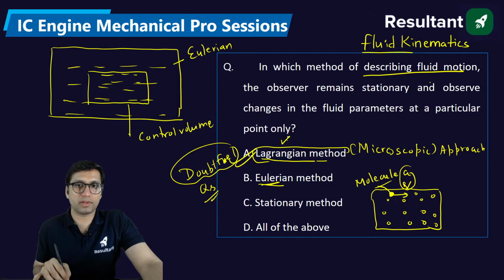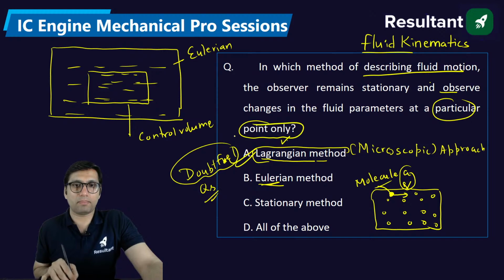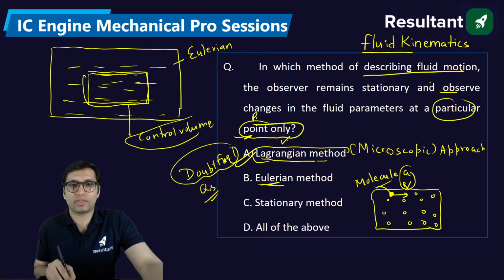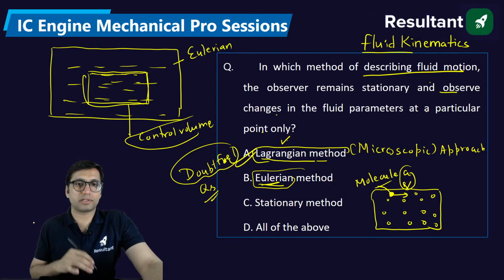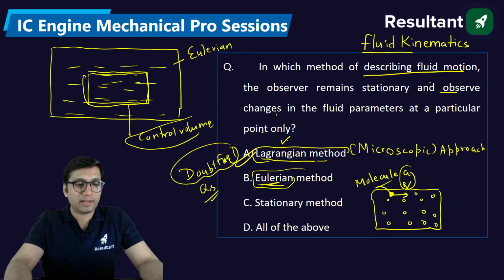As per the concept of description, we observe at a particular point. When we observe the particle at a particular point, it is not saying a particular region. If they say a particular region, region means a control volume, and then it will be Eulerian. But if they say a particular point, it should be Lagrangian. So that is a simple difference, but I have to check that. Based on the concept it should be Lagrangian, but why they have given Eulerian, that has to be checked.